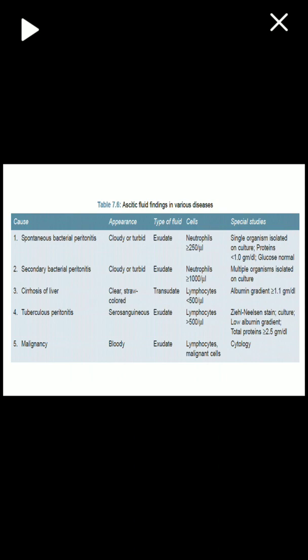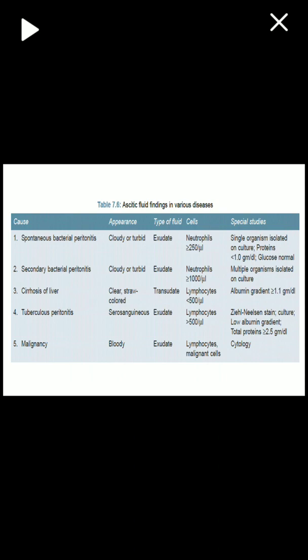Cirrhosis of liver appearance will be clear straw color, and it is a transudative type of fluid. When you use the word transudative, of course it is chronic, and neutrophils will not be there. Lymphocytes are present in less than 500 cells per microliter, and the albumin gradient will be more than 1.1 grams per deciliter. Then the tuberculous peritonitis appearance will be serosanguinous.